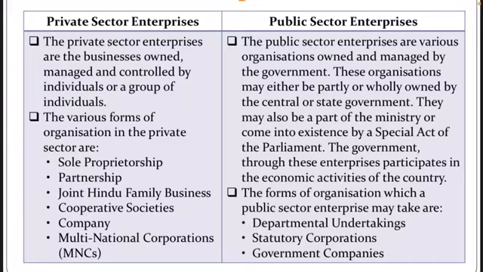Whereas if you see the public sector enterprises, the public sector enterprises are the various organizations owned and managed by the government. These organizations may be either partially or wholly owned by the central or state government. So this is the basic difference between private sector and public sector. See, private sector is managed by individuals or a group of individuals and controlled by them too. Public sector enterprises are the organizations which are owned and managed by the government, and the ownership can be in the hands of the state government or central government or partially state or central government.